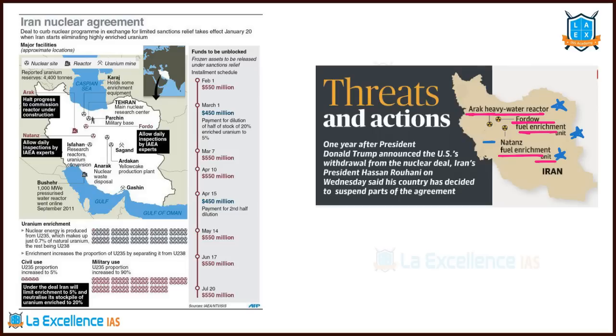We don't want that. And then the agreement that was signed in 2015, that is JCPOA agreement, that doesn't have any powers for that. So USA said we are moving out of it unilaterally because that JCPOA agreement was signed with other countries also. P5 countries are part of it. Germany, which is not part of P5, is also part of this JCPOA. All these countries have made an agreement with Iran. And now USA unilaterally, without consulting these countries, has come out of it. That's why this is in news. And now we understood the locations where this nuclear enrichment is happening. But Iran said we are not developing. USA said no, we want to come out of it anyway.